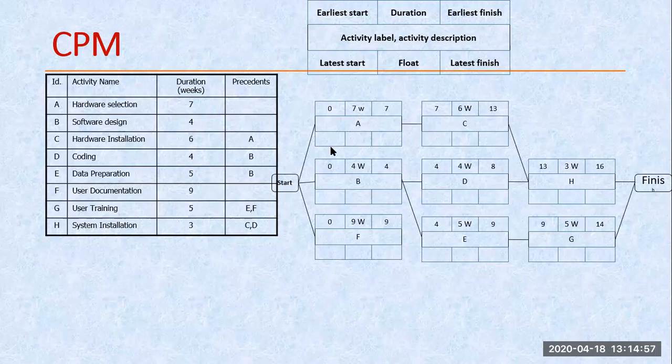Let me start with my lecture. So first of all, we are taking the concept of the critical path method. There are two different techniques. One is AOA, and another one is the AON. Right now we are going to discuss AON. So what do we mean by AON? Activity on node.